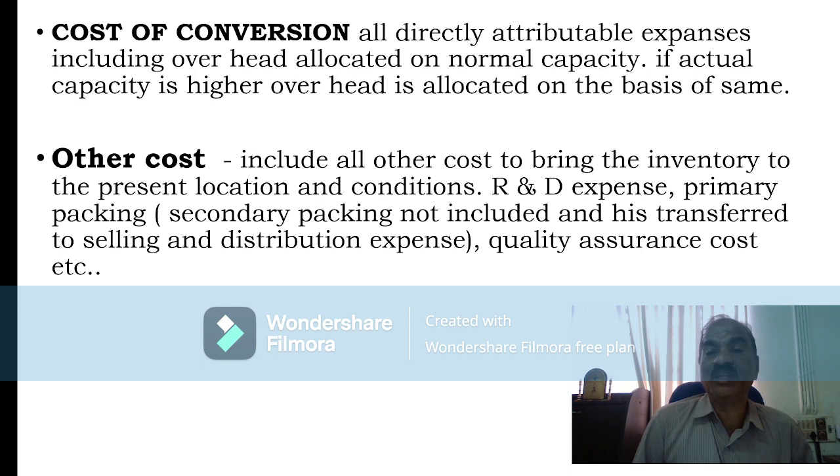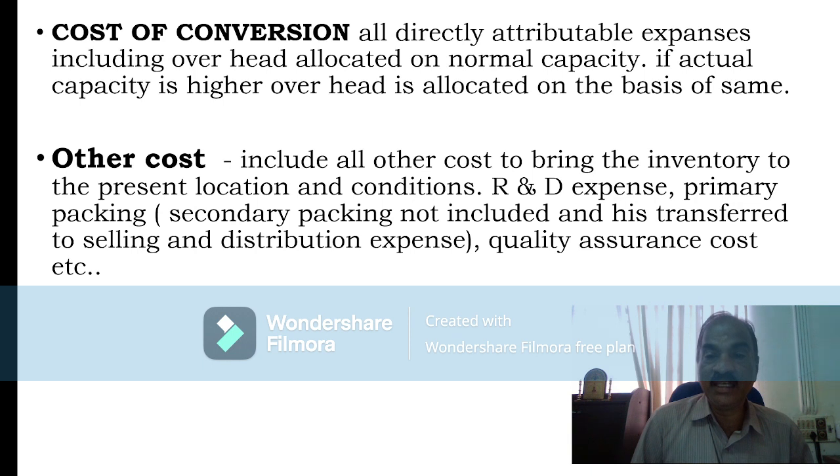But it must be noted that while allocating overhead expenses, normal capacity alone should be counted if actual capacity is less than normal. If actual capacity is more than normal capacity, allocation can be based on actual production because the intention is not to value inventory on the higher side.